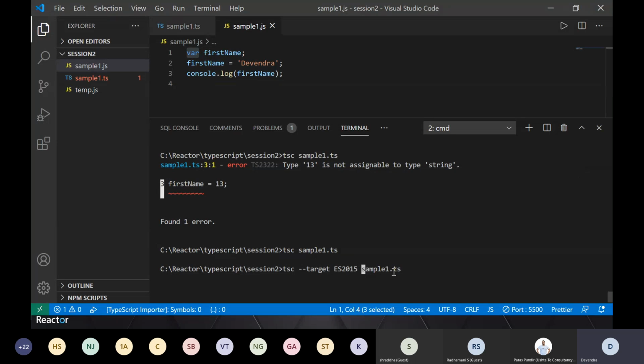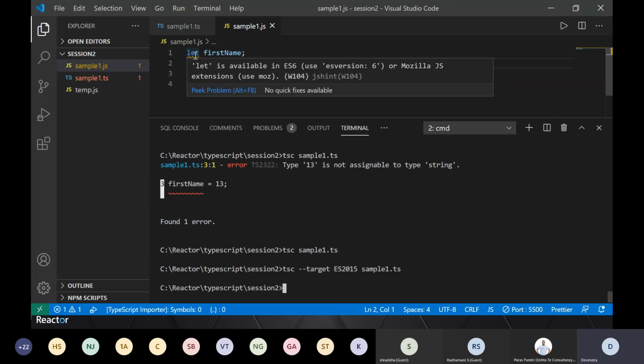So this is one way of doing it. There are other ways, I'll show them later. But right now, just understand that when I'm compiling, TS will generate a JavaScript file which is targeting ECMAScript 2015. Okay, I'll enter it and we'll see the change here.